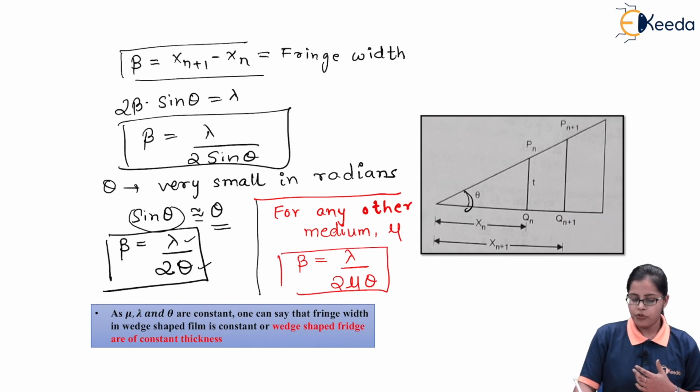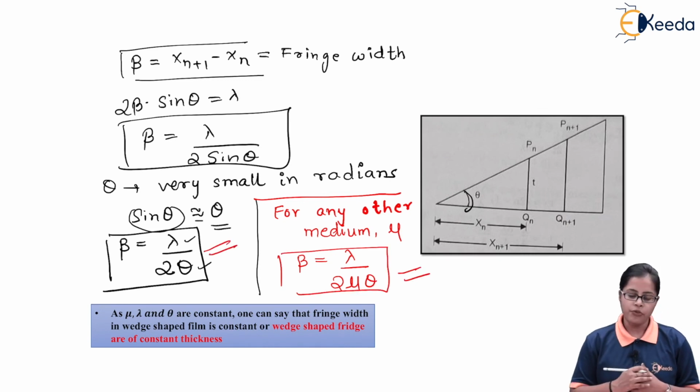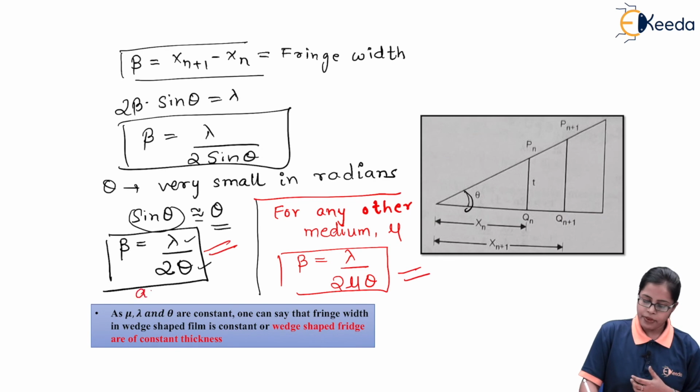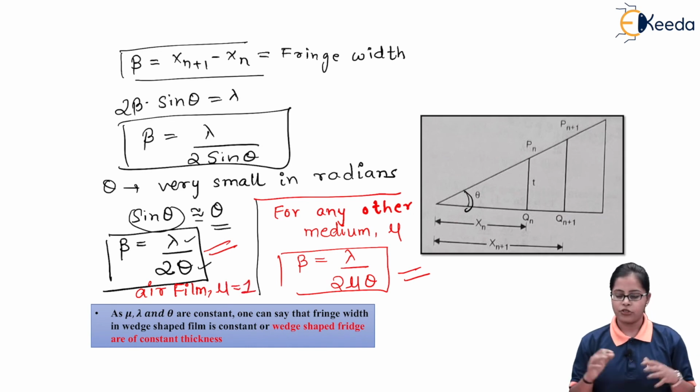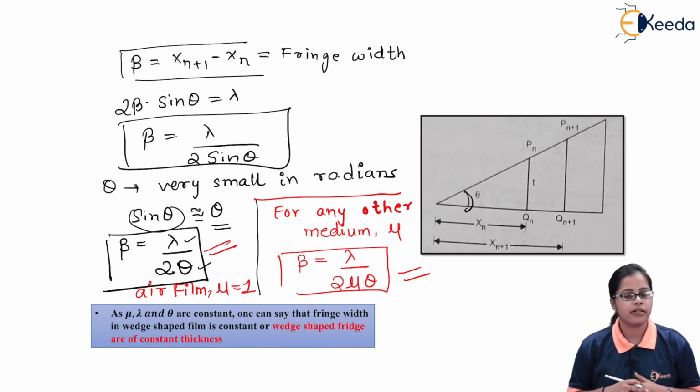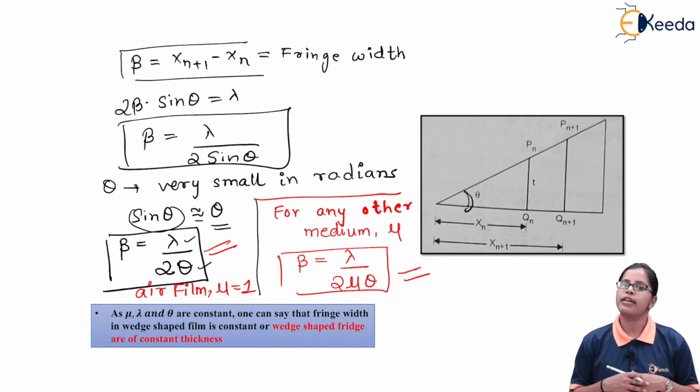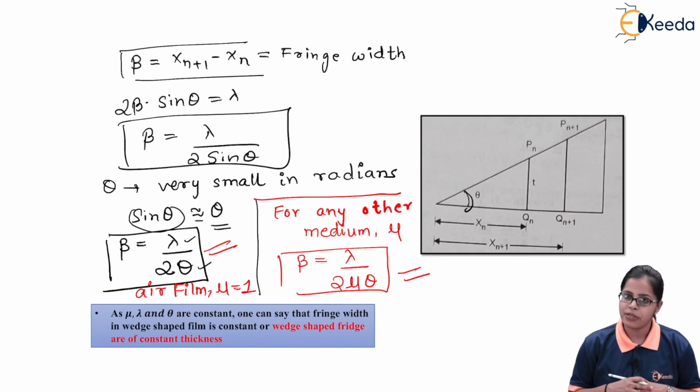So we have to remember two formulas in this case, 1 and 2. The first formula is applicable when we have considered an air film. Why? Because if we consider an air film, mu is taken to be 1. So the whole calculation was done considering an air film whose refractive index is 1.